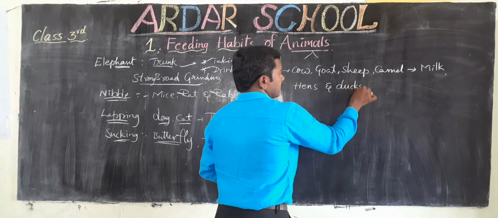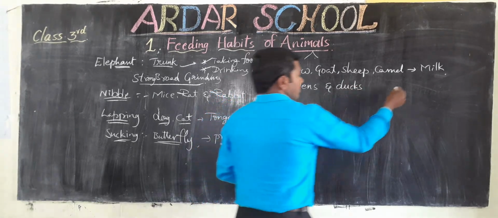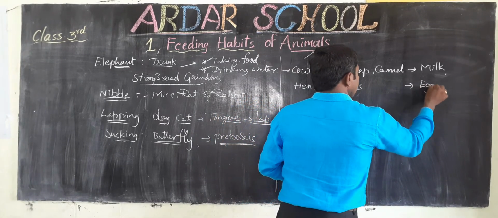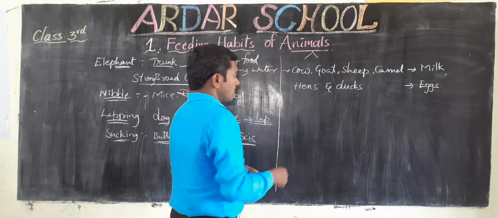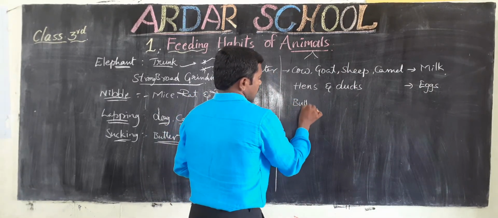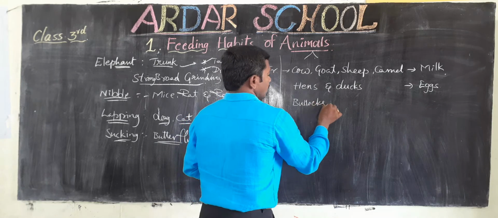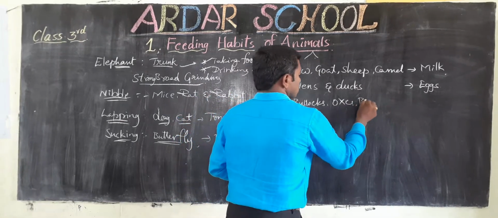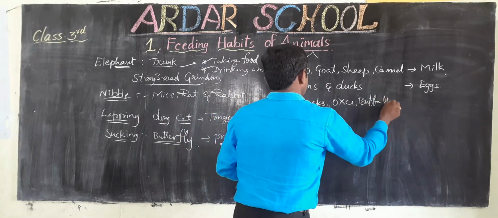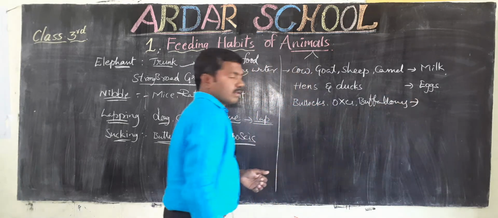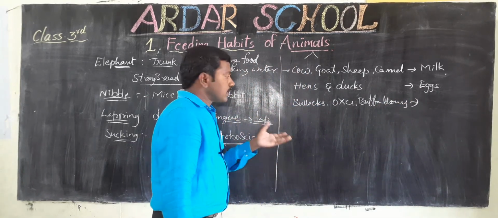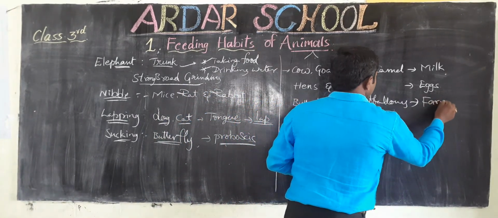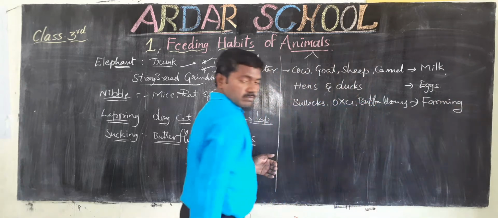Why do we keep them? Because from these animals we get eggs. Next, bullocks, oxen, buffaloes, and horses. We keep these animals because of farming.